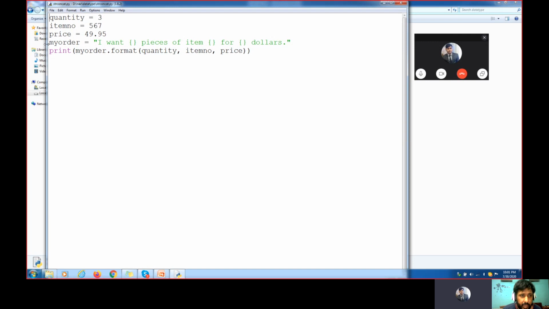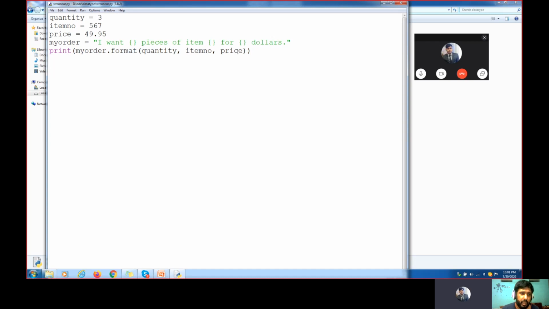Why is it not showing print my order? Inside my order we have put all these values. Now, why do we use the format? This is how we want all these to be displayed. As soon as we put format here, whatever the three values are will come here: the 567 value comes in the item, and 49.95 comes in the dollar sign.